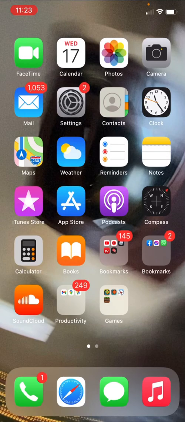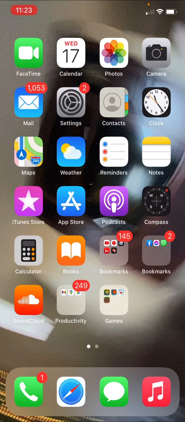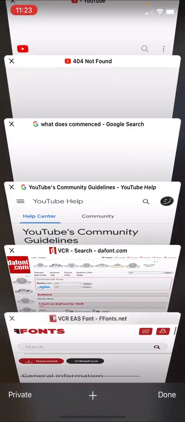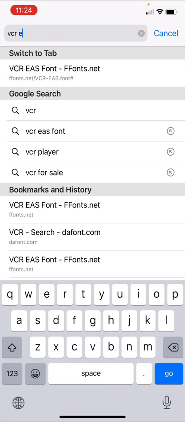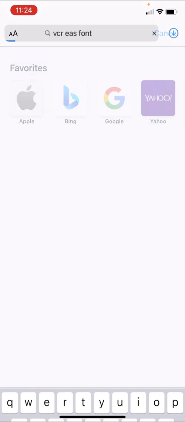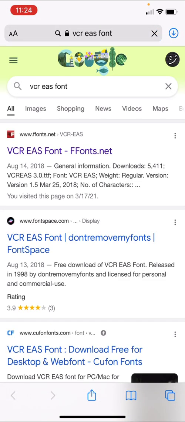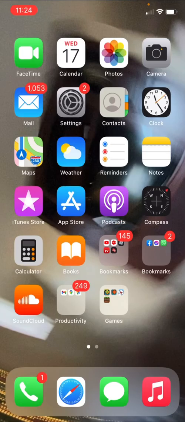Today I will be showing you how to make a blurry EAS screen. This can go for literally anything, okay? First thing you want to do is search up VCR EAS font. Alright, I have it on already. You want to use the app Fonto.